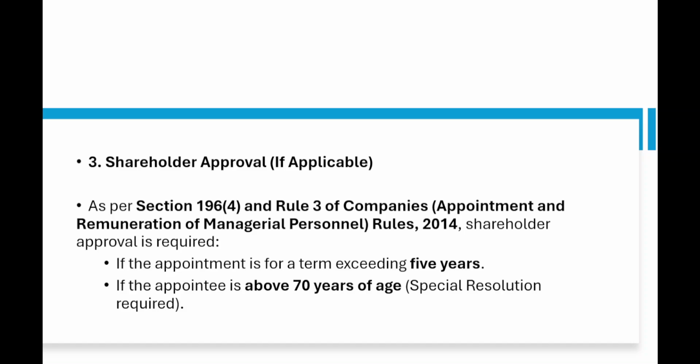Then shareholder approval. When does the shareholder approval come? There are two cases. Let's see what they are. As per section 196(4) and rule 3 of the Companies (Appointment and Remuneration of Managerial Personnel) Rules 2014, shareholder approval is required in two cases. One, if the appointment of the whole-time director, manager or managing director is for a term exceeding 5 years. Or if the proposed appointee is above 70 years of age, a special resolution is required, and shareholder approval is required for him being appointed as the director, managing director, manager or whole-time director.